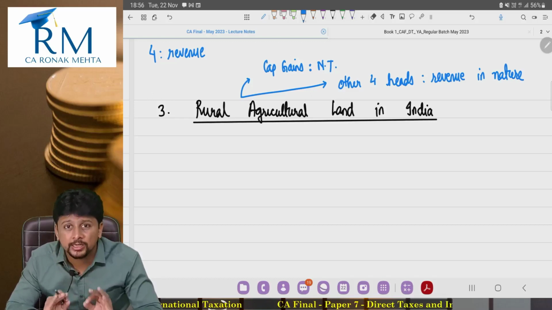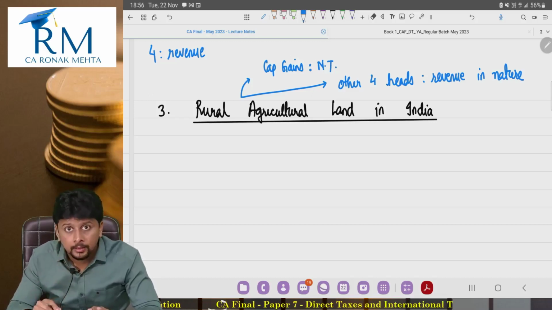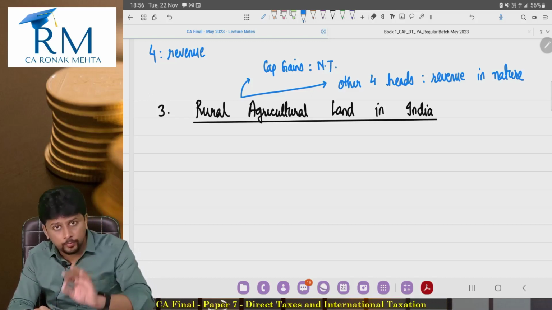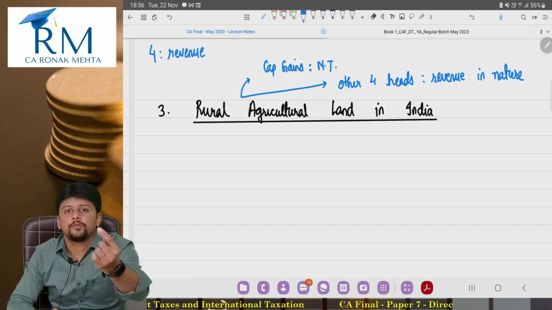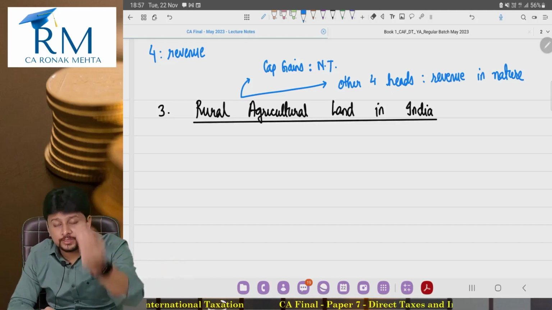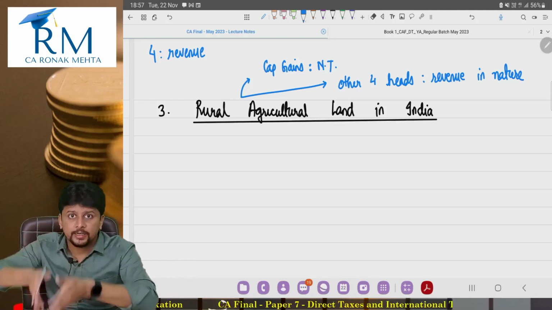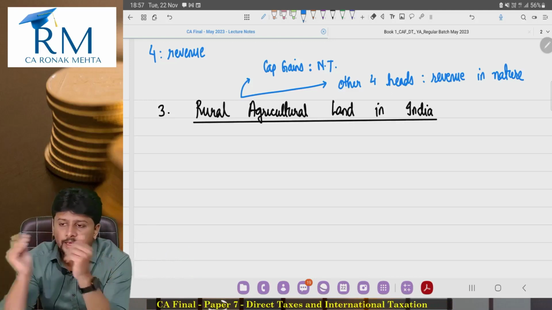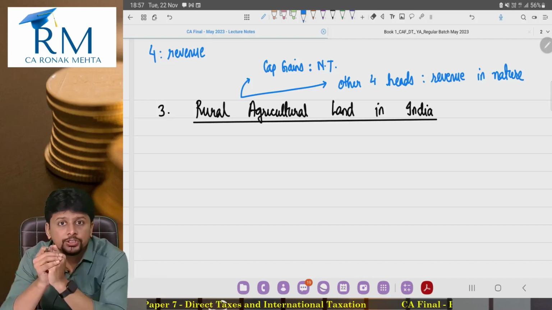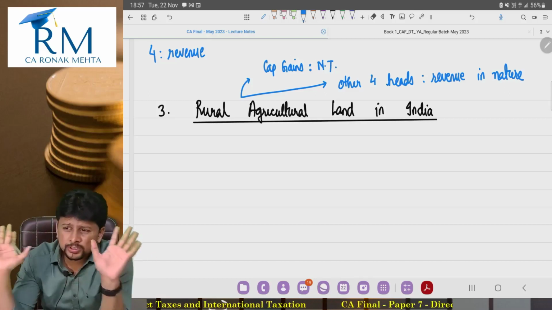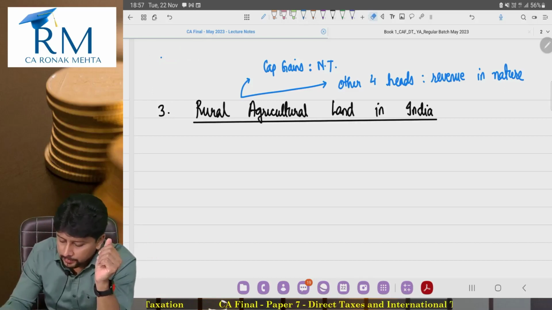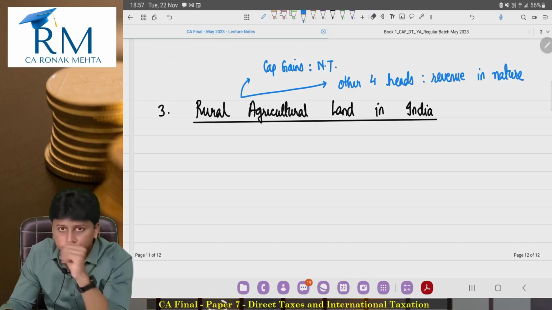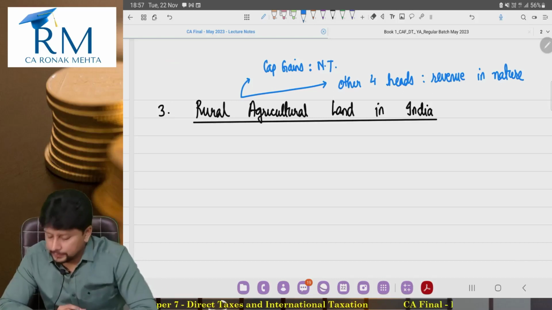Rural agricultural land ka sale is going to give you profits, but there is no mechanism to tax it. The only head of income that is possible at all, if it is possible, is this head of income, capital gains. But we have excluded this from the definition of capital asset. So it is not going to be treated as income under any head. This is the first basic thing to discuss.